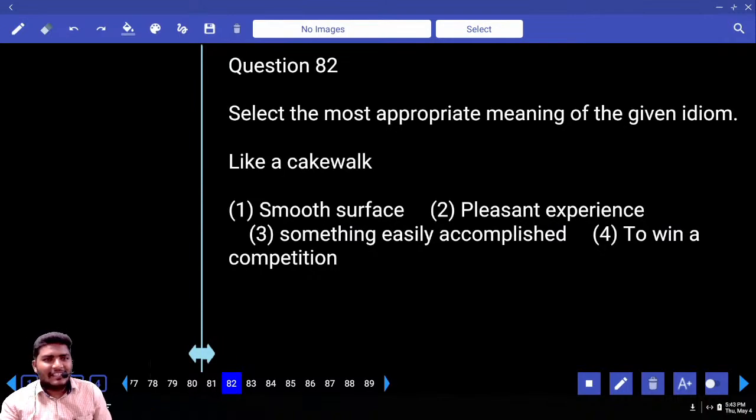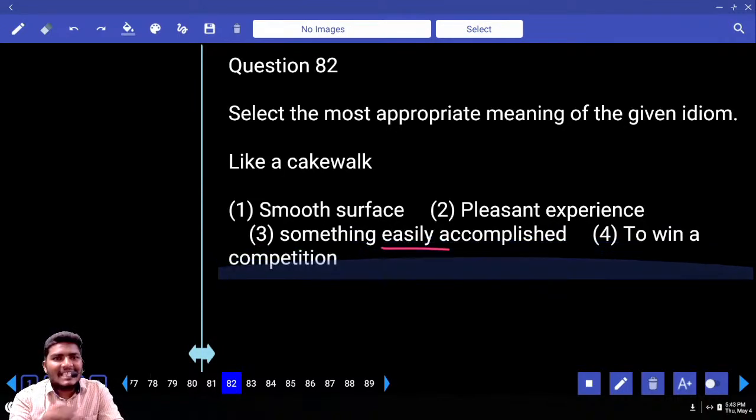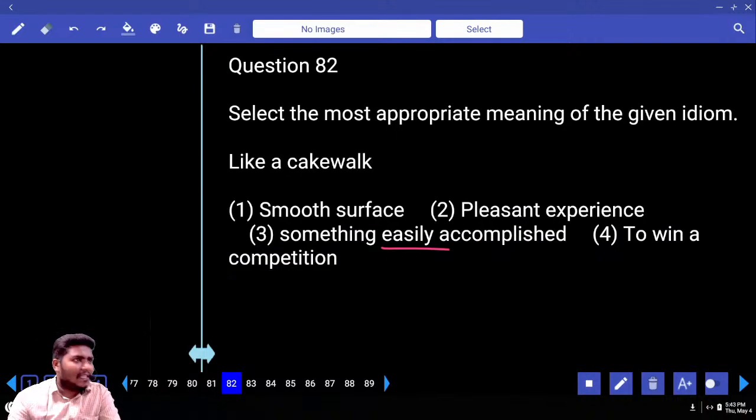Okay, what is your answer here? Something which happens easily, which you can achieve easily. If you learn grammar very well, very easily, you can say grammar is a cakewalk for me. Write one more. Cup of tea. Cup of tea, or cup of coffee also they say sometimes. What is cup of tea?